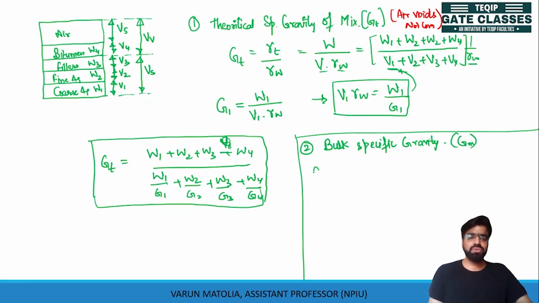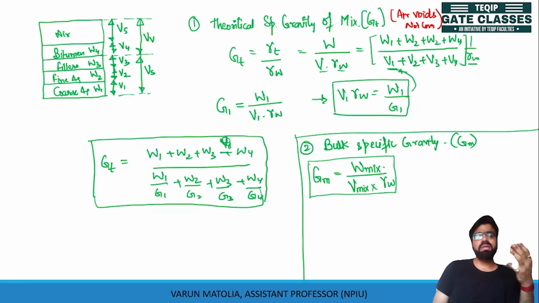So Gm is equal to the weight of mix upon volume of mix, or the total volume, multiplied by your unit weight of water. You can calculate your Gm by this method.